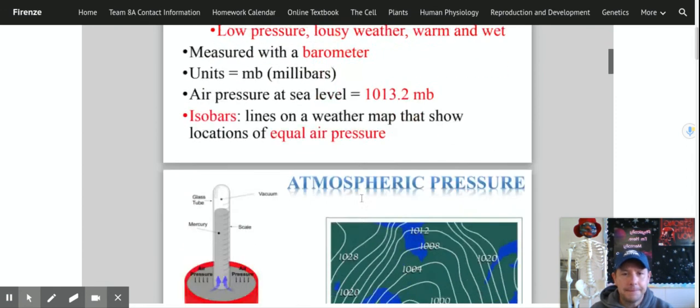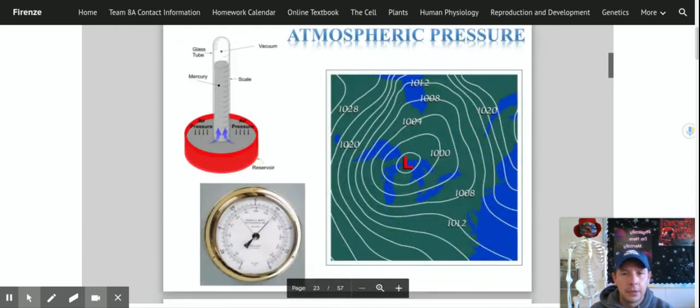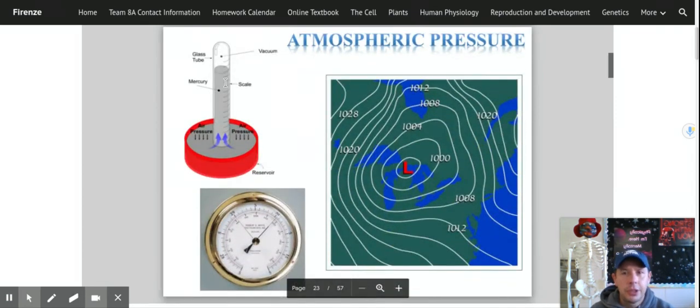So what does that look like? Here's a couple different barometers first. Here's an old school barometer where the more air pressure there is, it will push down on this mercury right here and push it up a tube, causing the air pressure reading to go up. But most often we see barometers that look something like this. And these days, they're becoming digital on our phones. You can just look at the numbers digitally on any device that you have or any weather app that you have.